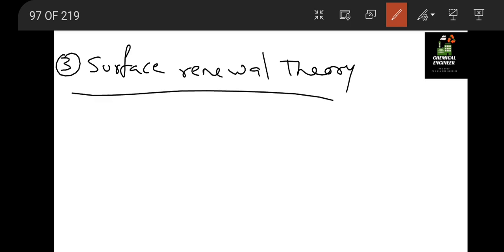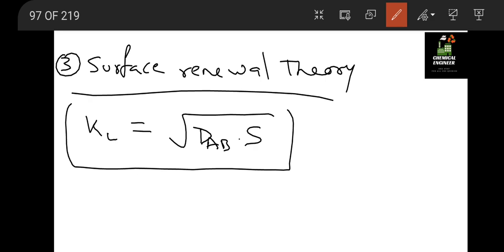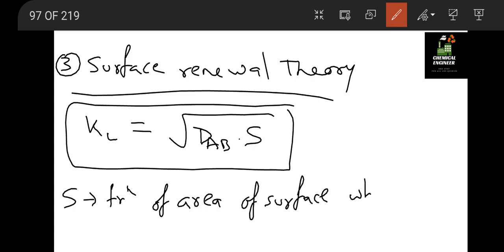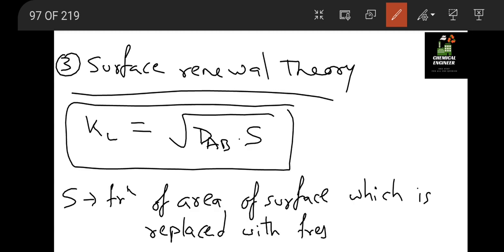In surface renewal theory we have KL equal to under root (DAB into S), where S is the fraction of area of surface which is replaced with fresh fluid.